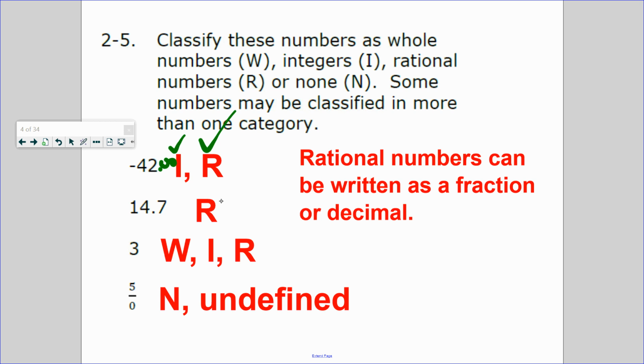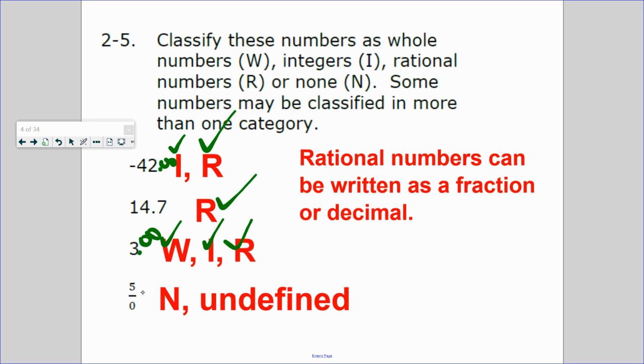14 and 7/10, that's a decimal, so it's a rational number. 3 can be a whole number, positive. Can it be an integer? Yes, an integer could be positive or negative without decimal. Can this be written in decimal form? Yep, it can be. And the last one is 5 divided by 0.